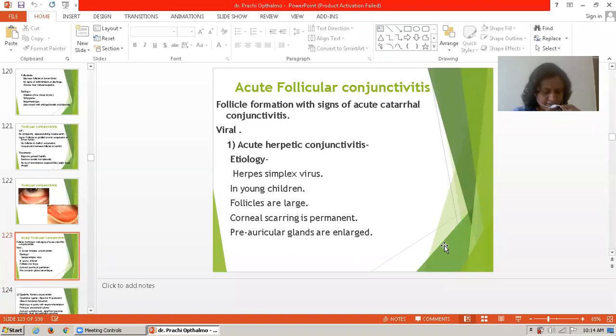Then we can study acute follicular conjunctivitis. It is defined as follicular formation with the signs of acute catarrhal conjunctivitis. It may be viral. Firstly, there is acute herpetic conjunctivitis. The etiology is the herpes simplex virus. In young children, follicles are large and corneal scarring is permanent. The preauricular glands are enlarged.